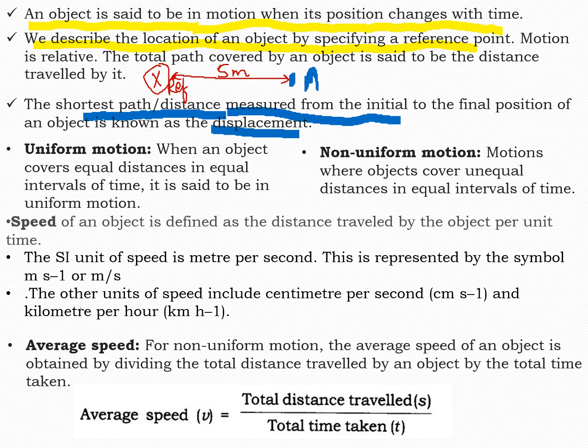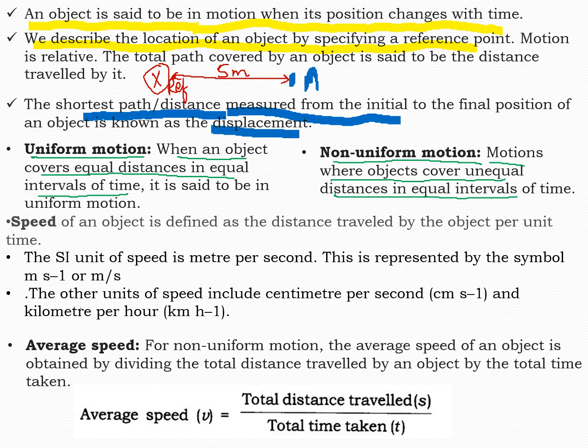Now today we are going to talk about uniform motion and non-uniform motion. What is uniform motion? When an object covers equal distances in equal intervals of time, it is said to be in uniform motion. Okay, and then what will be non-uniform motion? When the object covers unequal distances in equal intervals of time.